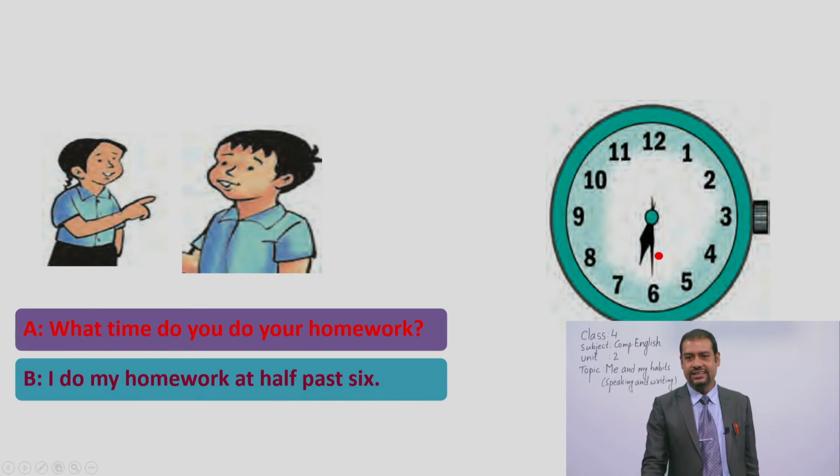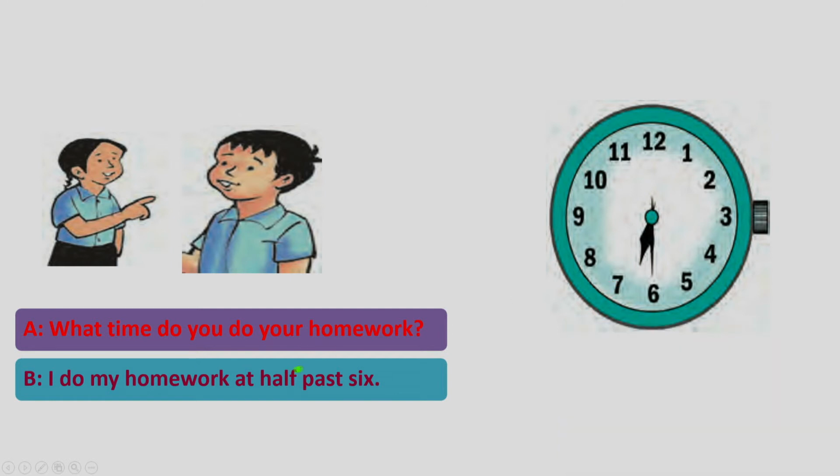See, let's say the minute hand is on number 6. It means 30 minutes. 30 minutes means it is half of the clock, okay? In total we have 60 minutes, and 30 minutes means half. And the hour hand you can find in the middle between 6 and 7. And if this long hand reaches number 12, at that time this hour hand also reaches number 7, okay?